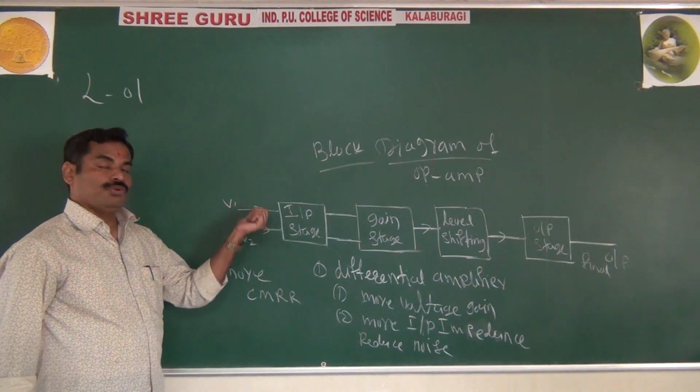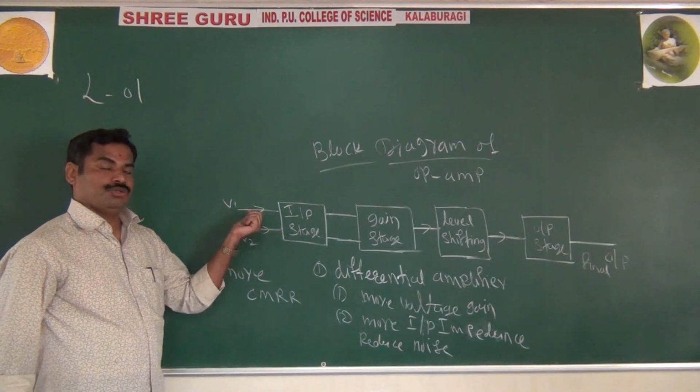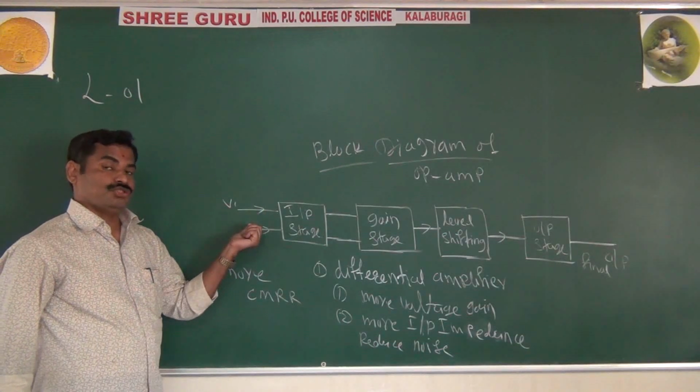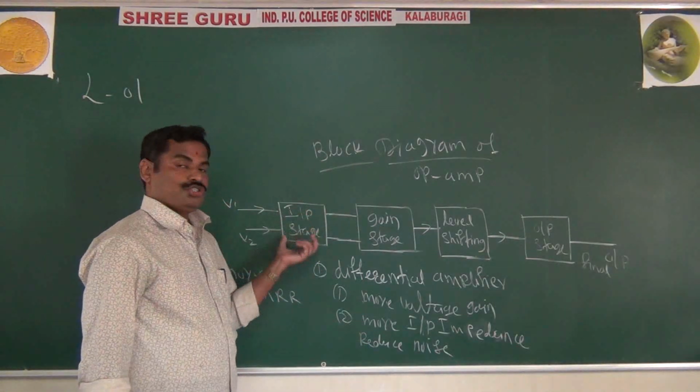Which one is common for the input and output? That will be produced. Which one is common for both the inputs? It may be noise, it may be an unwanted signal. Whatever is common for both the inputs will be reduced. That is also one important property of the input stage.